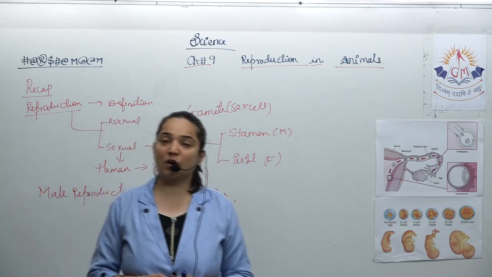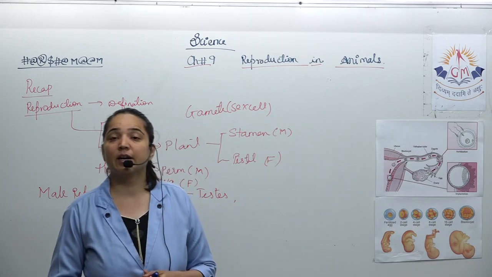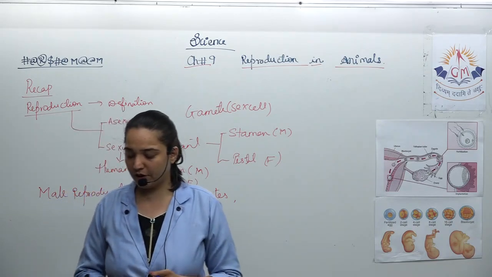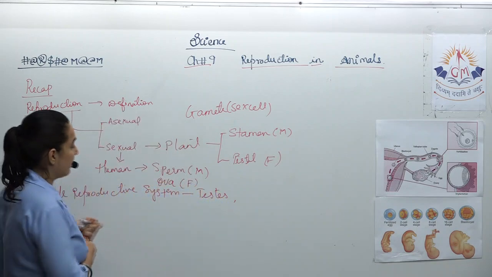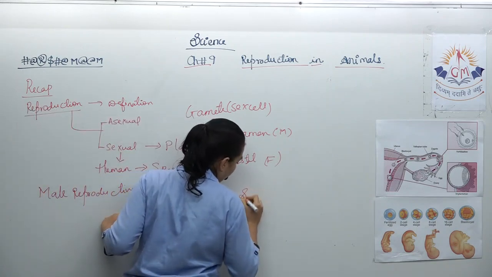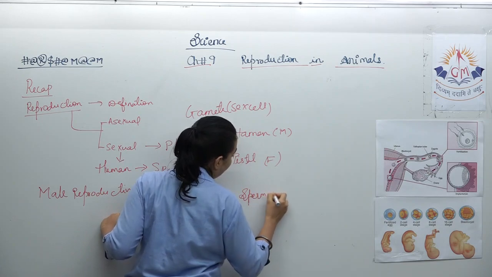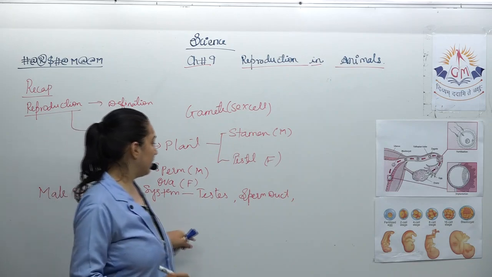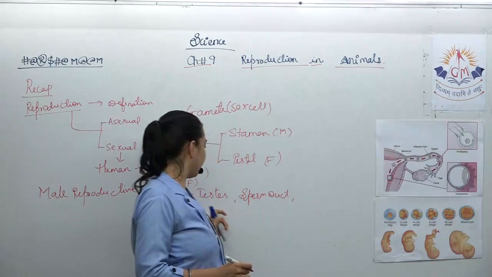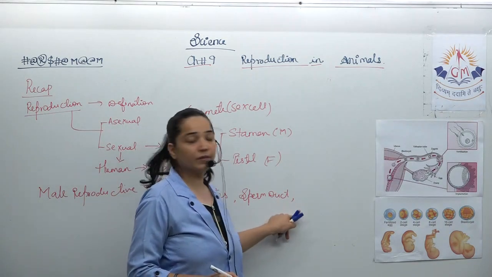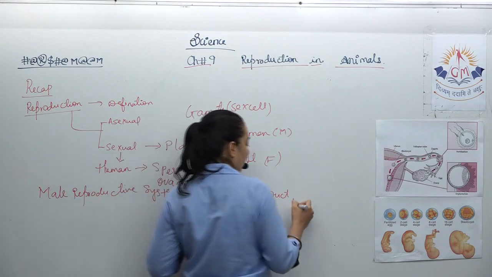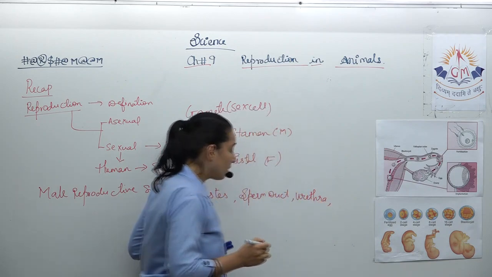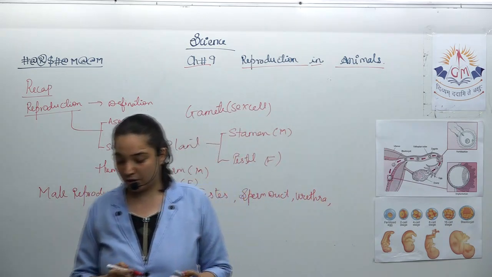And how many parts does a sperm contain? Three parts: head, middle piece and tail. When we move further, we have the vas deferens or the sperm duct. Again, they are paired, two in number, and they connect the testis with the urethra.